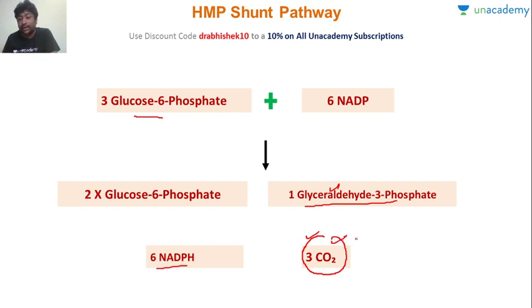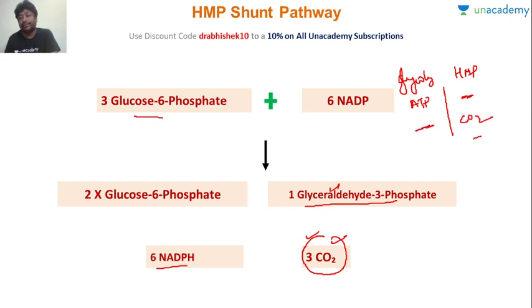Now here we can easily compare glycolysis and HMP shunt. As you can see, in glycolysis, ATP is formed. Here ATP is not formed. In HMP shunt, carbon dioxide is formed.